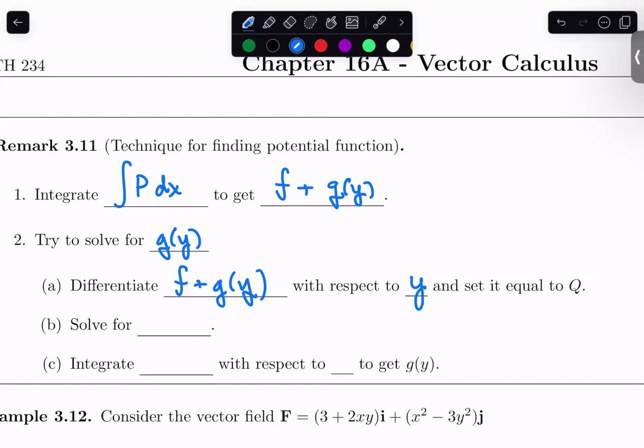Then we were able to solve that for g prime of y. Turns out that was equal to 3 in our case. And once we had that, we integrated with respect to y in order to undo that derivative and figure out what it must have been to start. So that gave us our final result of 3y plus a constant of integration. So that gave us our g of y. So this right here is a good technique that we can use in order to find potential functions.